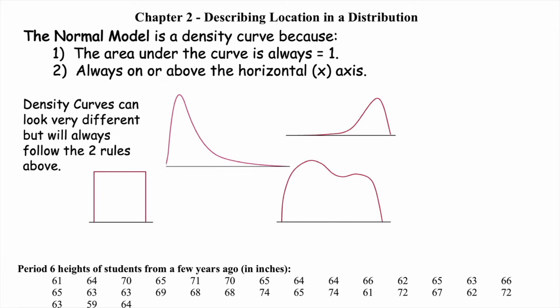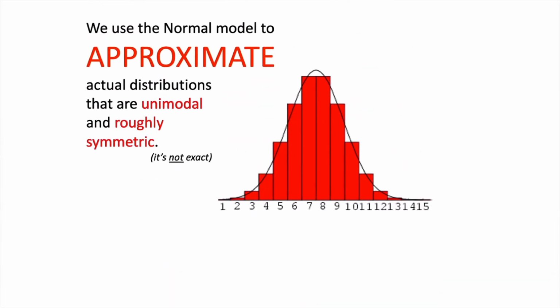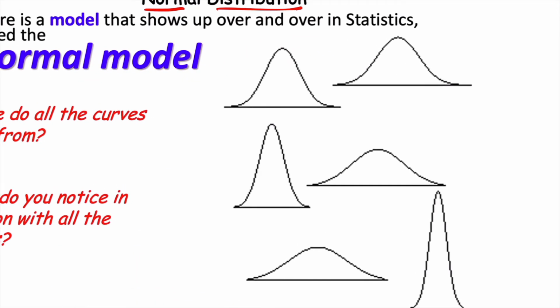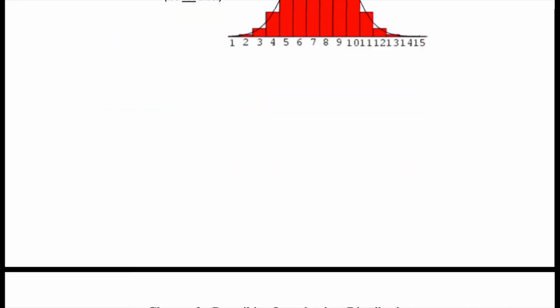And if I found the area, it'd always be one whole. Okay? That's why they're density curves. Okay, so they can look differently. The ones we're going to focus on look most like this, or like this. That's the one we're going to focus on for the rest of the chapter. Okay? Those are called Normal.